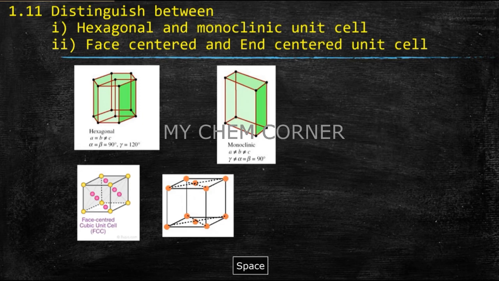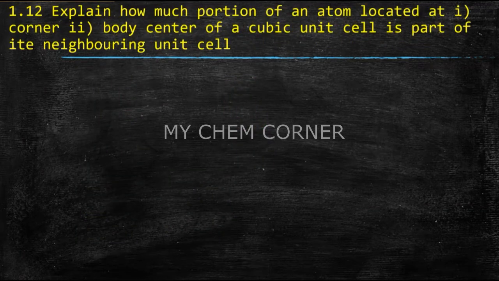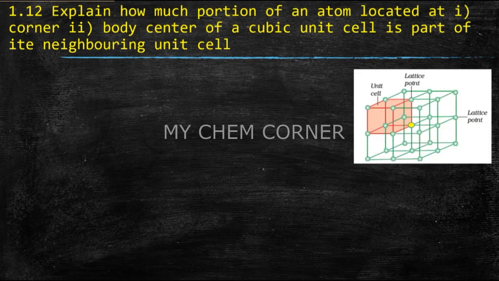Alright. Now, the next one is 1.2. Here it says, explain how much portion of an atom located at the corner or body center of a cubic unit cell is a part of its neighboring unit cell. So firstly you need to understand which particular atom I am going to talk about.